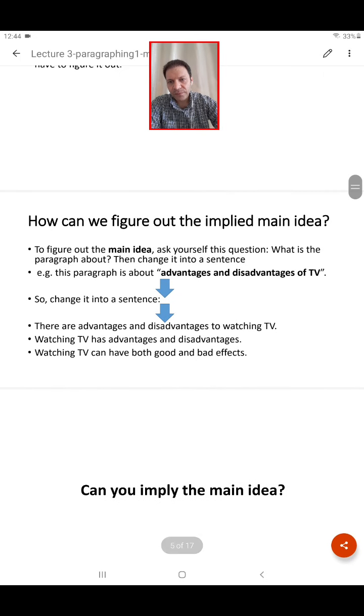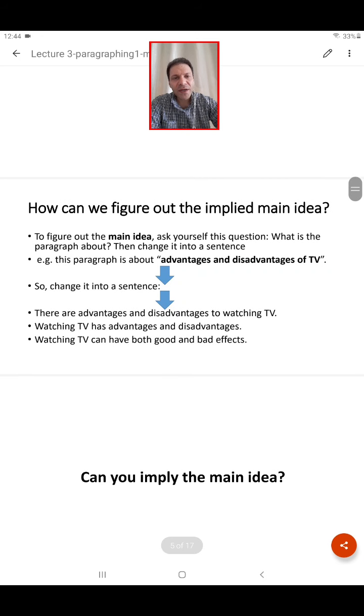For example, to figure out the main idea, ask yourself the question, what is the paragraph about? For example, the paragraph is about TV, right? Then you have to change it into a sentence. What does the paragraph say about TV? For example, advantages and disadvantages of TV, right? And then change it into a sentence.